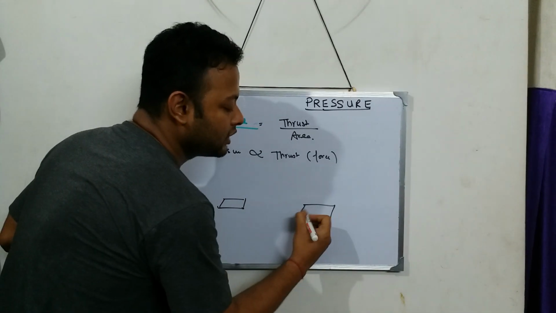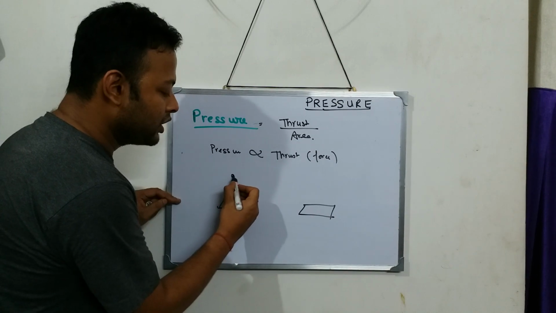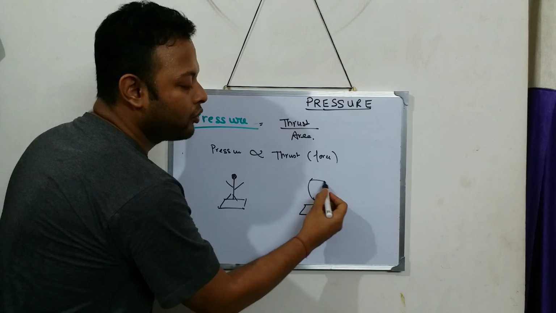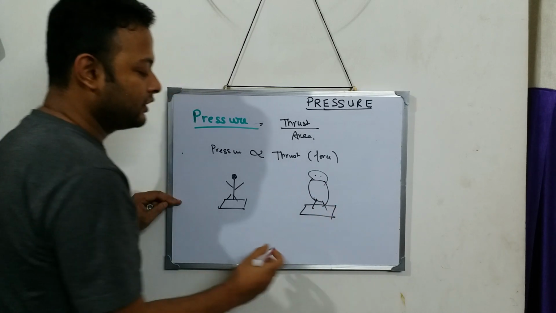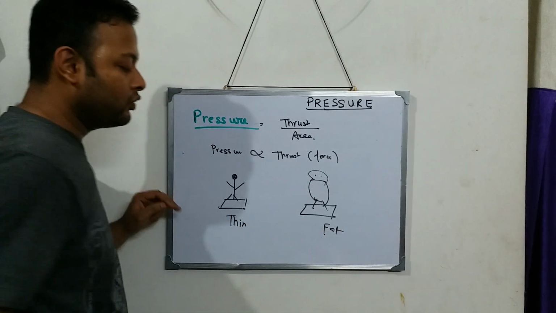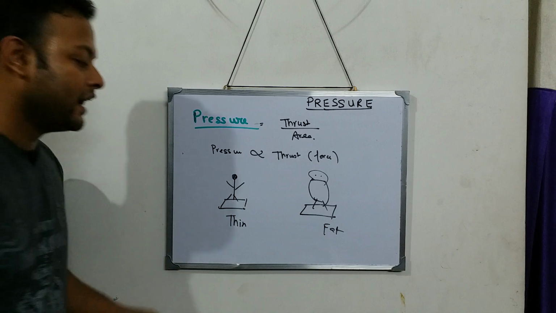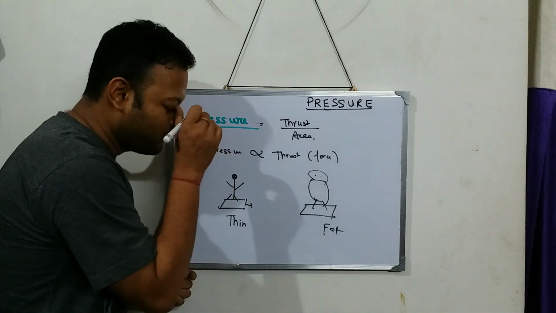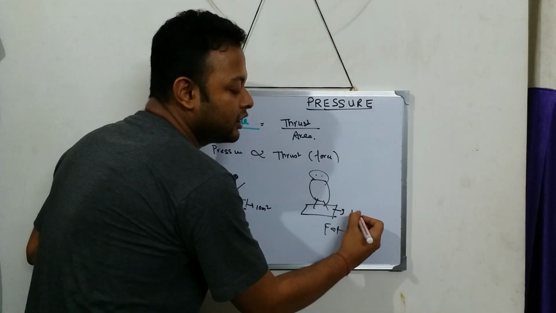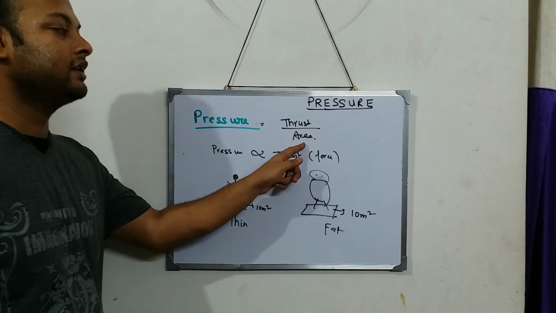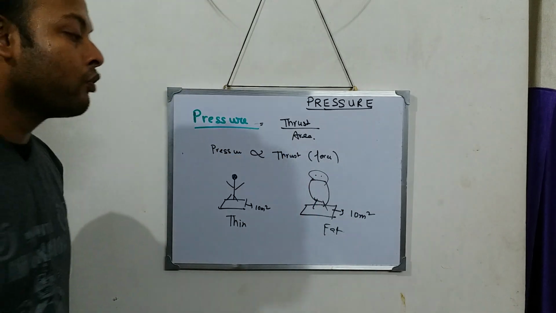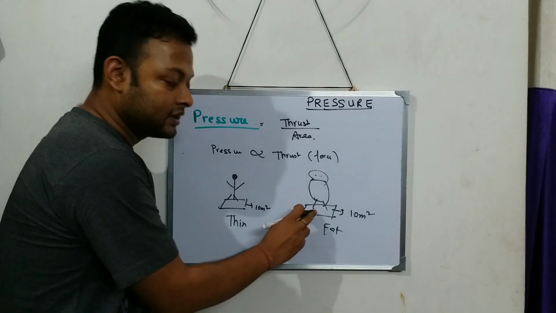on an equal surface, here is one boy who is standing, who is thin, and here is a fat boy who is standing. There is a thin boy and there is a fat boy. Now if you see in both the scenarios, I have kept the area the same. Area over here, say it's 10 meters square. Over here also it's 10 meters square. So area is the same. But this fat boy will be applying what? More pressure on the surface.